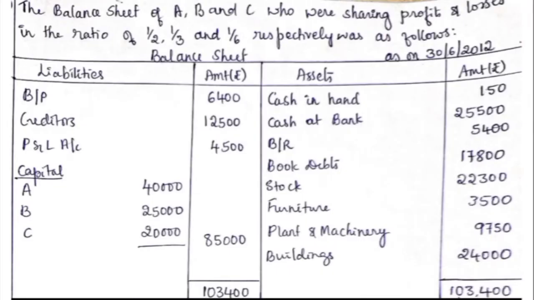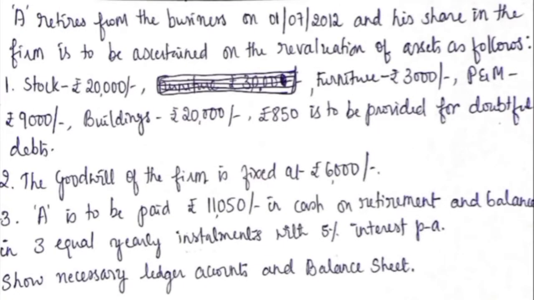The balance sheet of A, B and C, who were sharing profits and losses in the ratio of 1/2, 1/3 and 1/6 respectively, was as follows. On the asset side we find cash in hand, cash at bank, bills receivable, book debts, stock, furniture, plant and machinery and buildings. On the liability side we have bills payable, creditors, profit and loss account, capitals of A, B and C. A retires from the business as on 1st July 2012 and his share in the firm is to be ascertained on the revaluation of assets as follows.